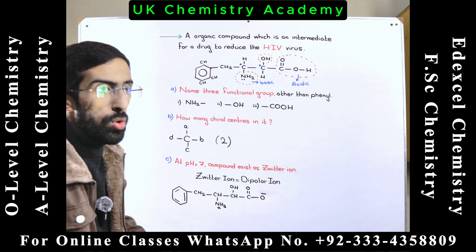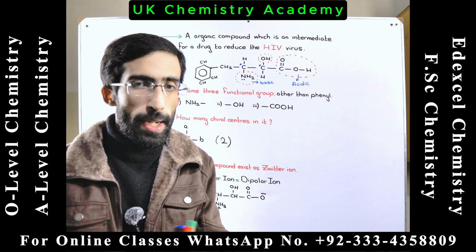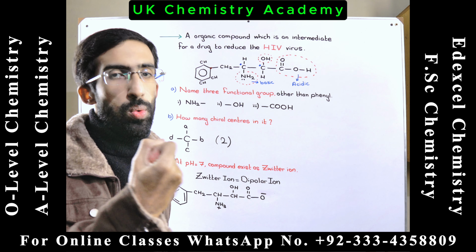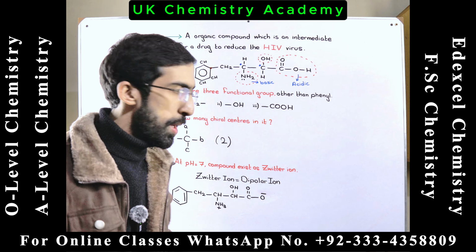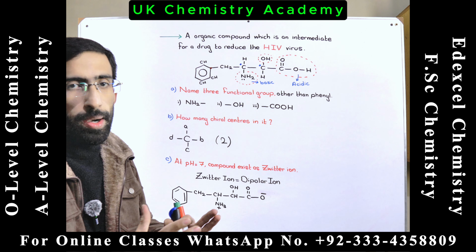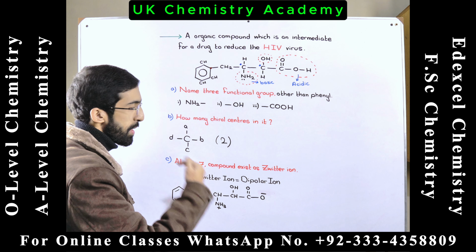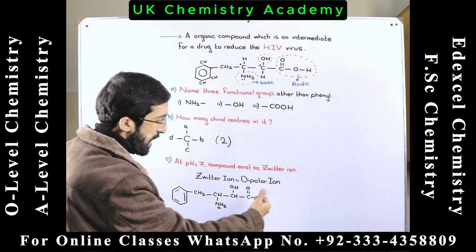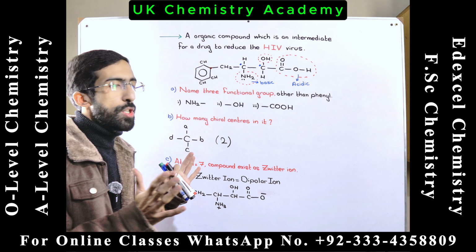So those groups which donate the proton are called acidic and those groups which accept the proton are called basic according to Bronsted-Lowry concept. This is the zwitter ion. This is the dipolar ion. Why? Because this molecule has the negative charge as well as positive charge.